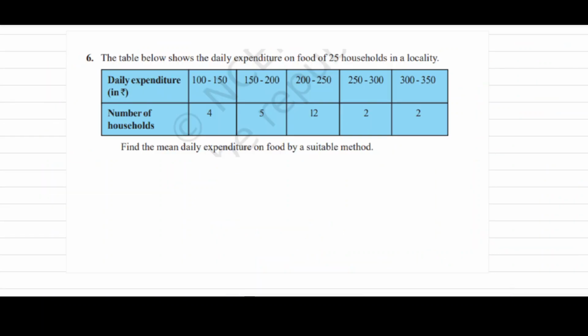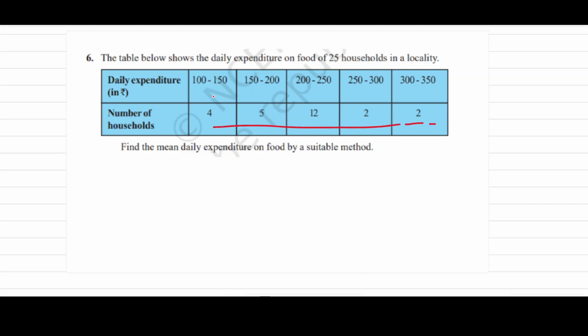Now look at this question, question number 6. The table below shows the daily expenditure on food of 25 households in a locality. So this is the collection of 25 households. Here this is 25 total.